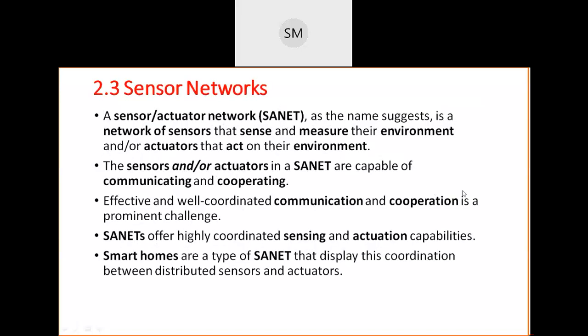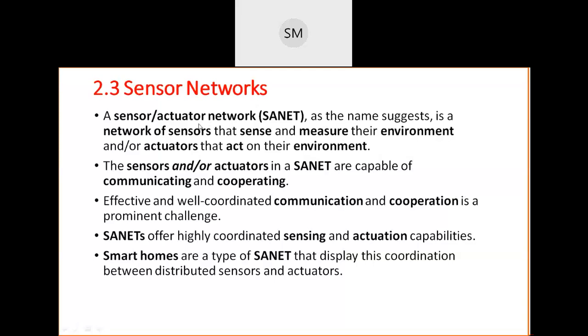So the next topic is that only, that is sensor networks. Even though its name is sensor network, a network of sensors, that is only a namesake, because along with sensors, some actuators are also there.